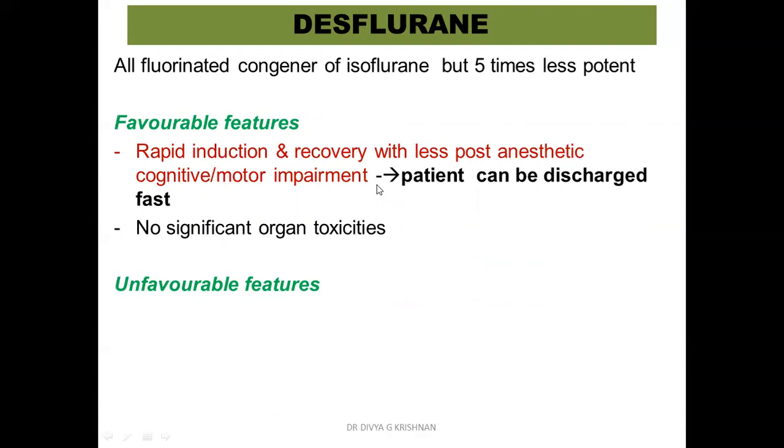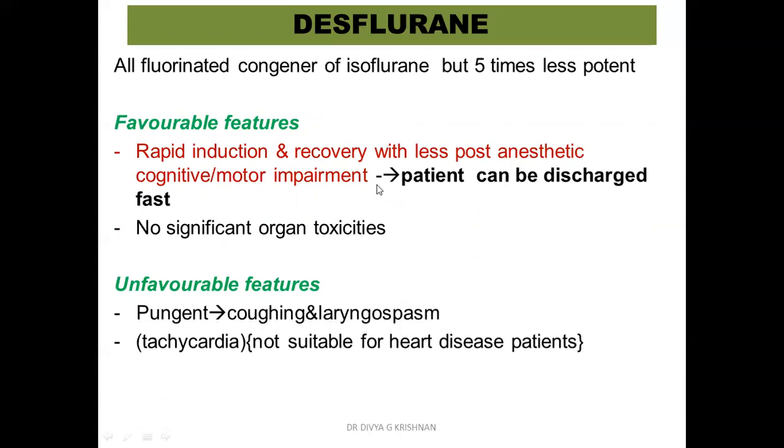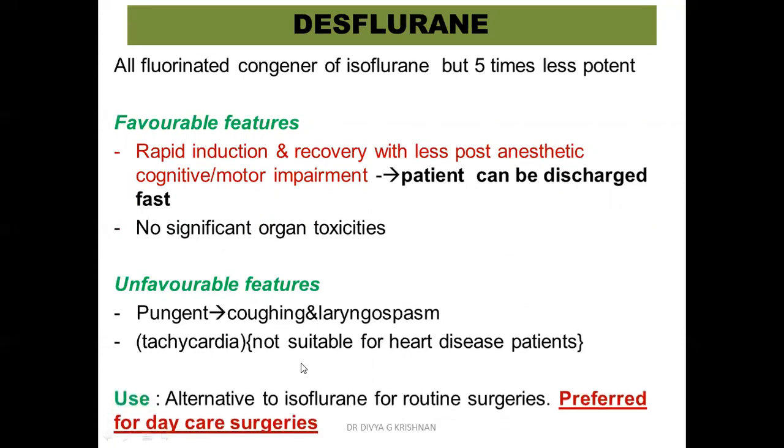That is, the patient can be discharged very fast, and it doesn't have any significant organ toxicities. Unfavorable features: it is pungent, it can cause coughing and laryngospasm, and it can cause tachycardia. So we do not prefer it for heart disease patients. This is a drug which can be used as an alternative to isoflurane for routine surgery. However, it is preferred for daycare surgeries because of the rapid induction and recovery property.